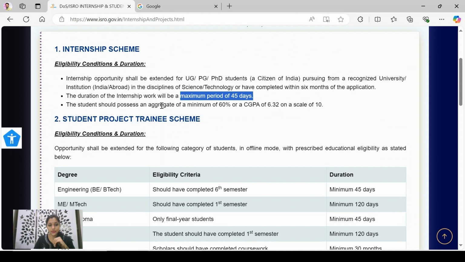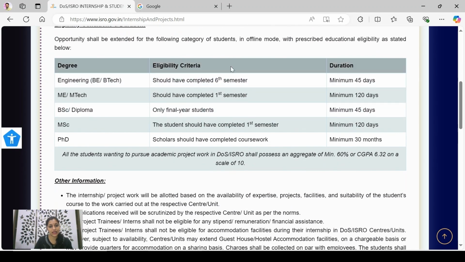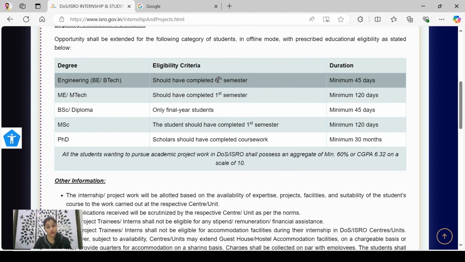Students should possess an aggregate of minimum 60%. So minimum percentage marks are 60%, and on the scale of 10, CGPA must be 6.32 or above. Then eligibility criteria is separately given for UG students, PG students, and PhD students.